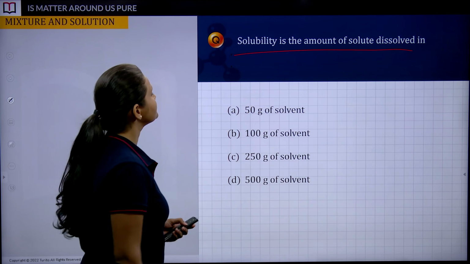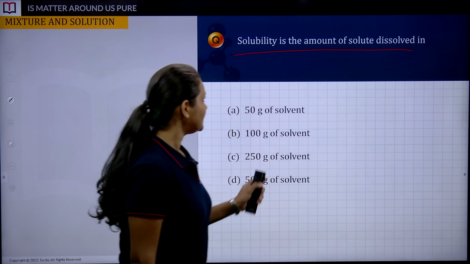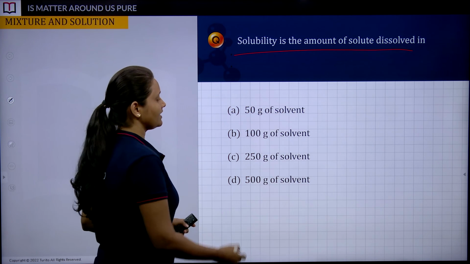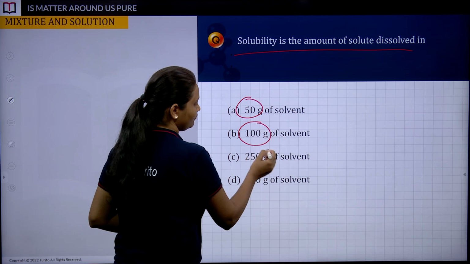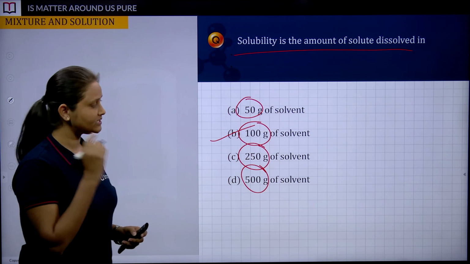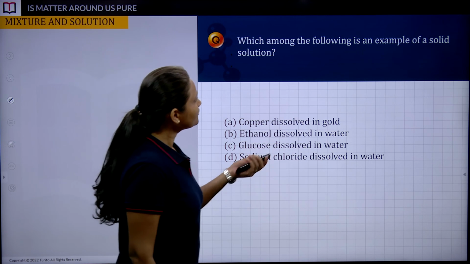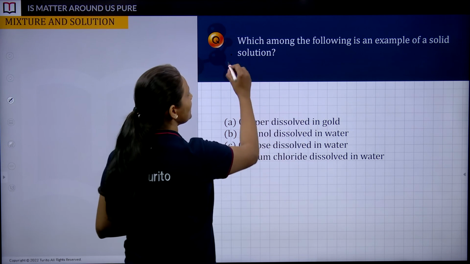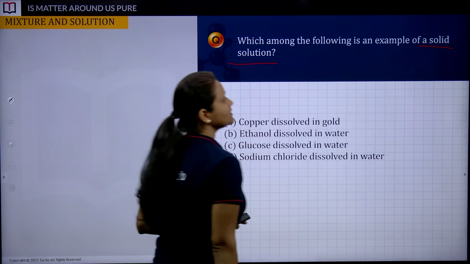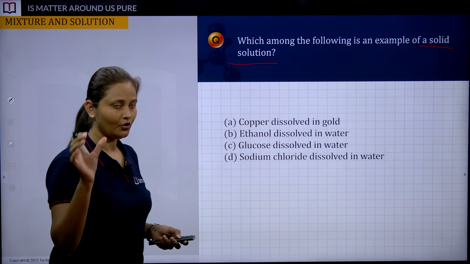Quickly let's get done with this. Solubility is the amount of solute dissolved in what? A proper amount of solvent. Quickly, it has to be 100 gram of solvent. Always remember the definition of solubility. Which among the following is an example of solid solution? A solid solution has a solvent which has state solid, right?